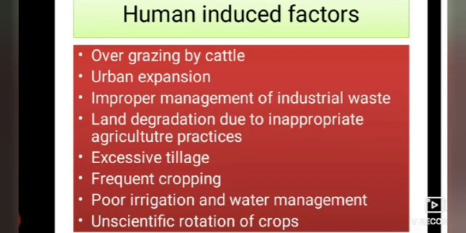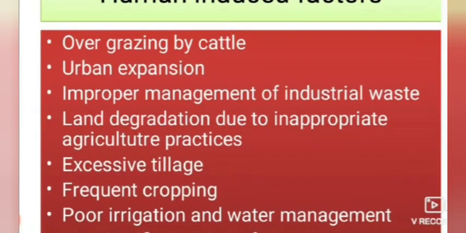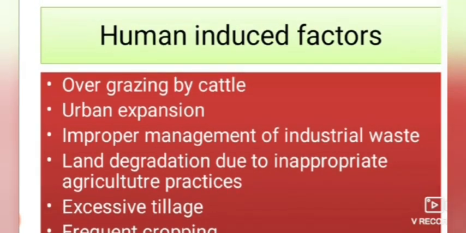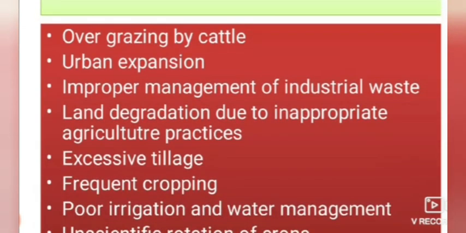day by day. And next, urban expansion. As land is degraded day by day and urbanization has been increasing, we lack planting of trees, and all these consequences have led to reduction of carbon content in the soil.